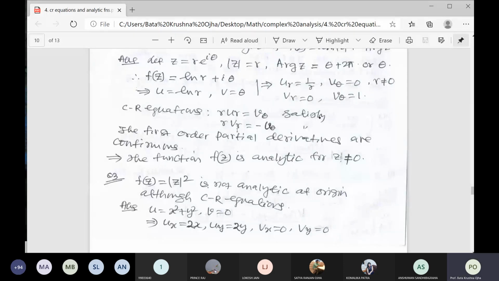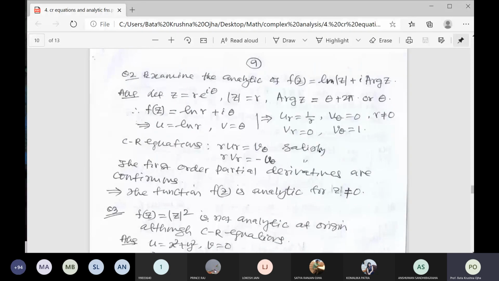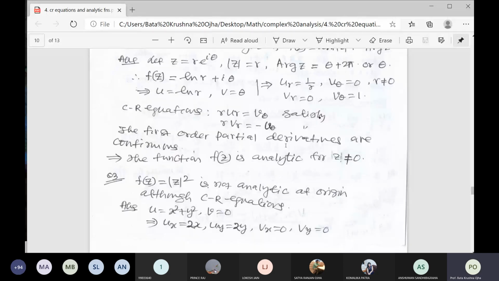You remember this formula? So the first order partial derivatives are continuous. Since r is not equal to 0, u_r is equal to 1 by r, which is continuous. u_theta is 0, v_r is 0, and every constant function is continuous. Therefore all first order partial derivatives are continuous, and the CR equation is satisfied.